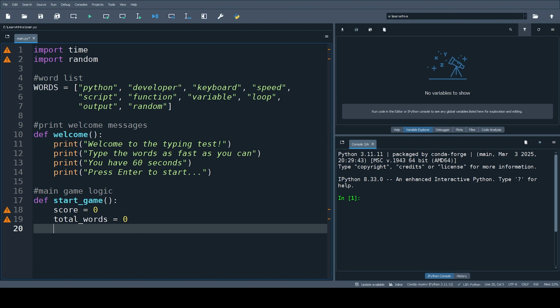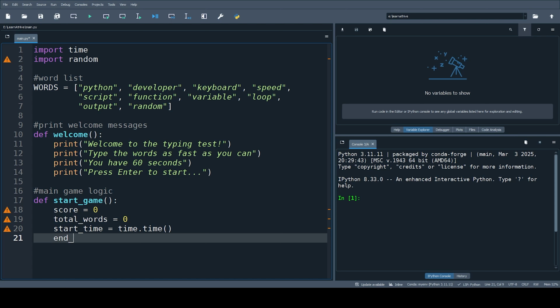Let's type start_time equals time.time, which is the current time, and end_time equals start_time plus 60. As you can see, time returns the current time in seconds since the epoch. So it will add 60 seconds to it, and after the 60 seconds, the game will terminate.